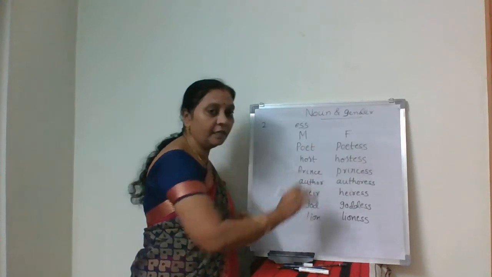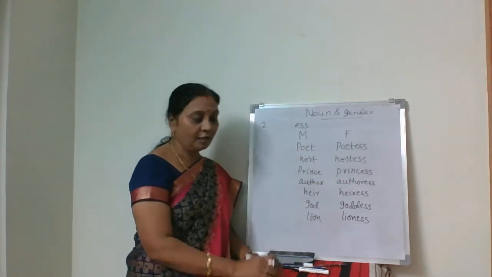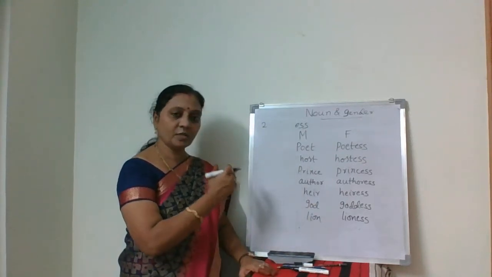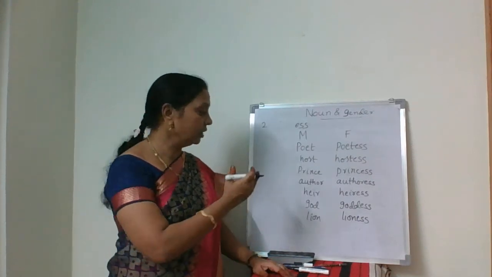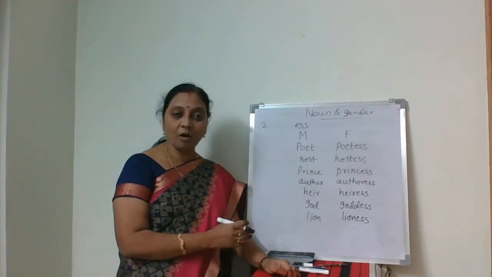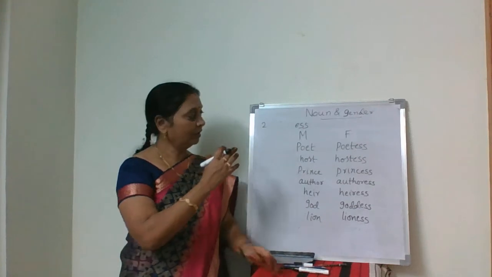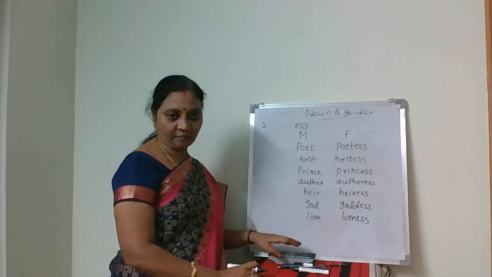We are adding ess at the end, and it becomes a feminine word. Poet, poetess. Host, hostess. Prince, princess. Author, authoress. Heir, heiress. God, goddess. Lion, lioness. So just by adding ess, we are getting feminine words.